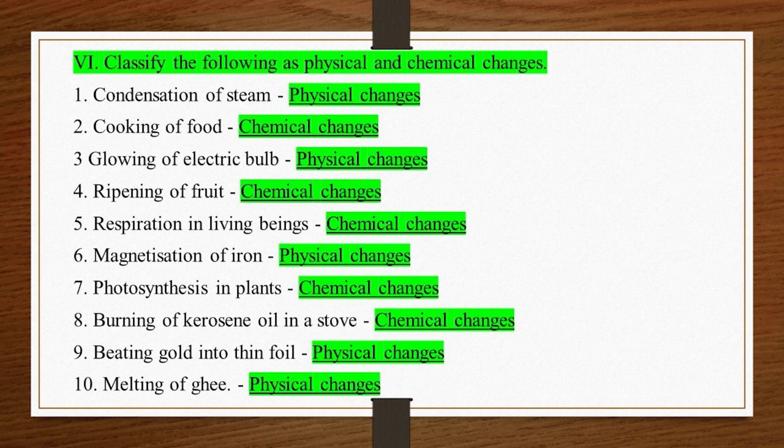6. Magnetization of iron, physical changes. 7. Photosynthesis in plants, chemical changes. 8. Burning of kerosene oil in a stove, chemical changes. 9. Beating gold into thin foil, physical changes. 10. Melting of ghee, physical changes.